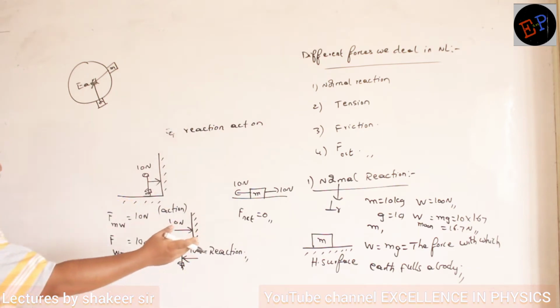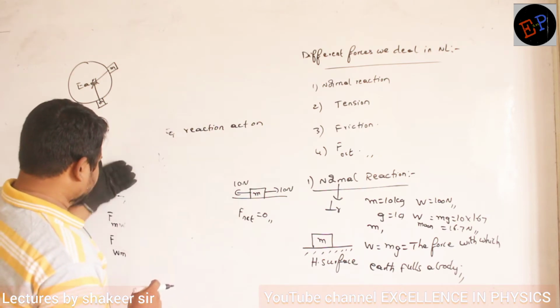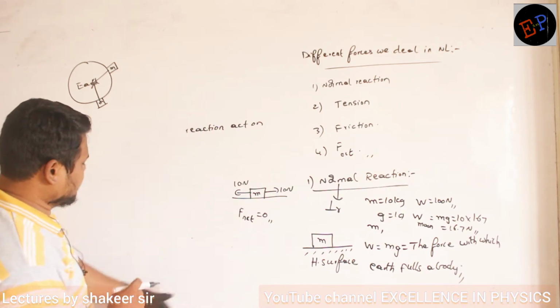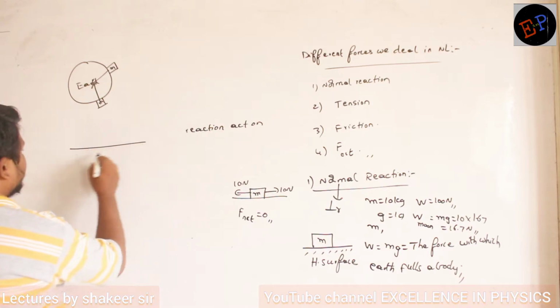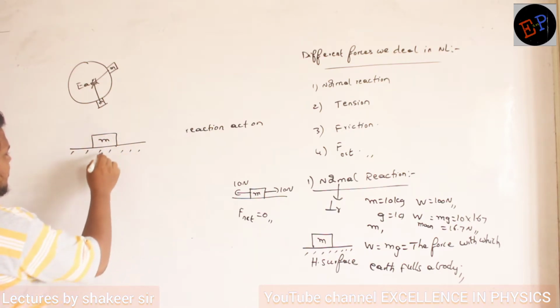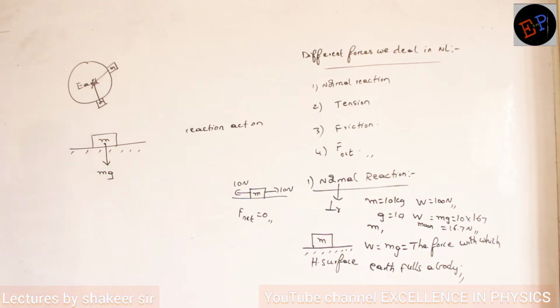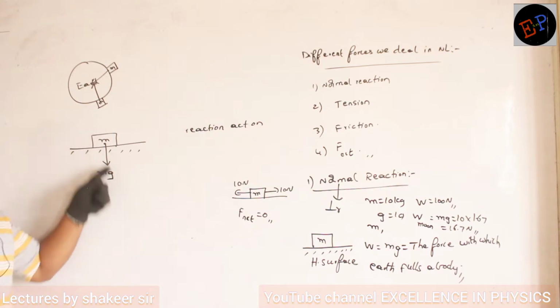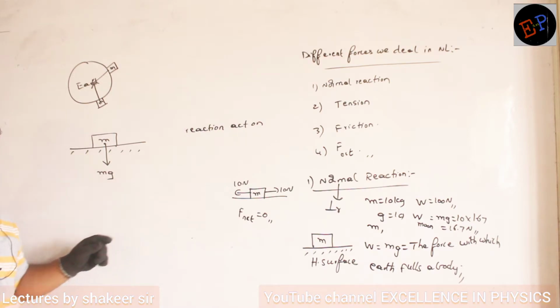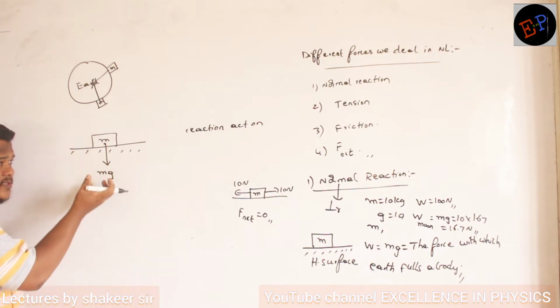So for example, if I am taking this flat surface, what is the direction in which weight is acting? Towards the center of earth. If I take this as a horizontal surface, and this is a body of mass m, then its weight mg will be acting exactly towards the center of the earth. That's all, no? Now what is meant by weight? Weight is nothing but the force with which earth is pulling this body. So earth is continuously pulling this body, but why is this body not going downwards?